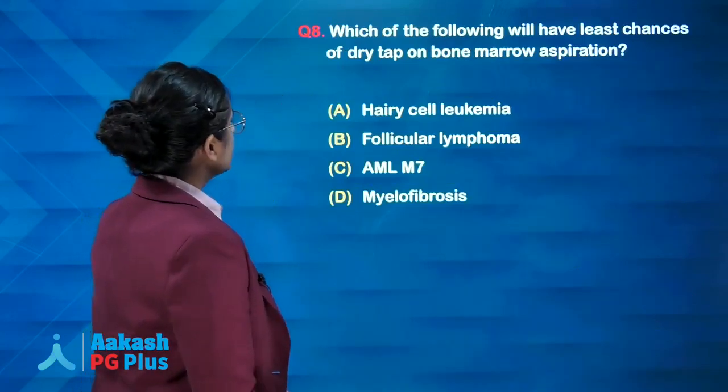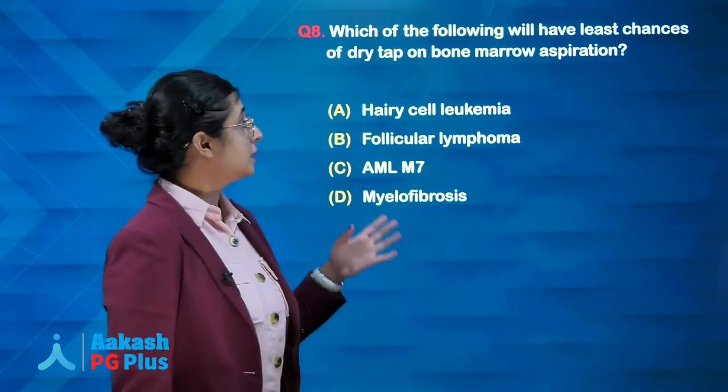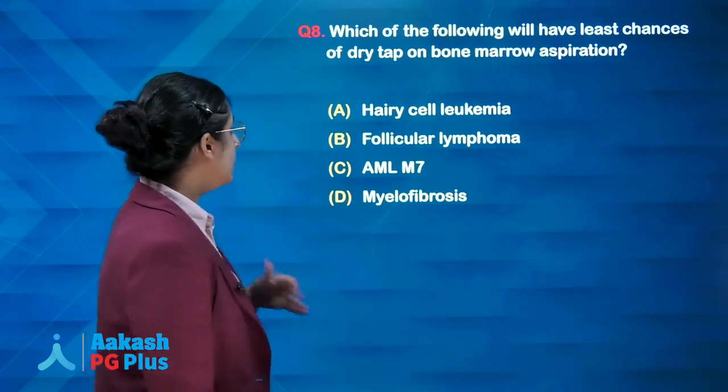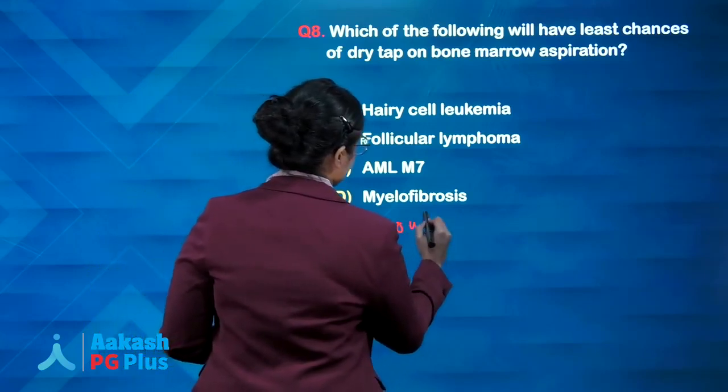So moving on to the next question: which of the following will have least chances of dry tap on bone marrow aspiration? So you have to rule out the options.